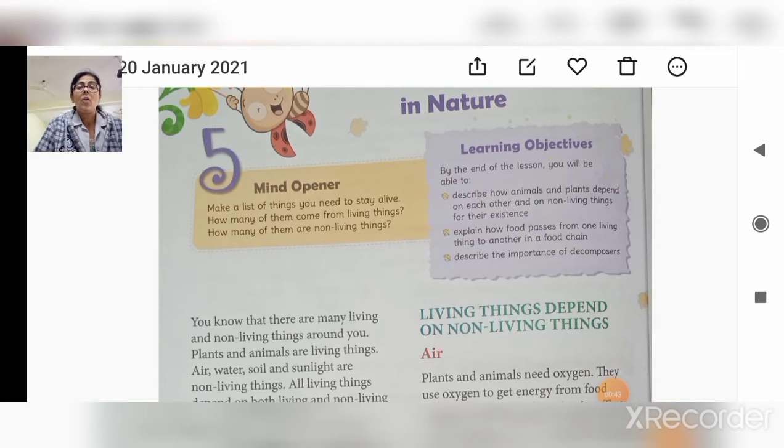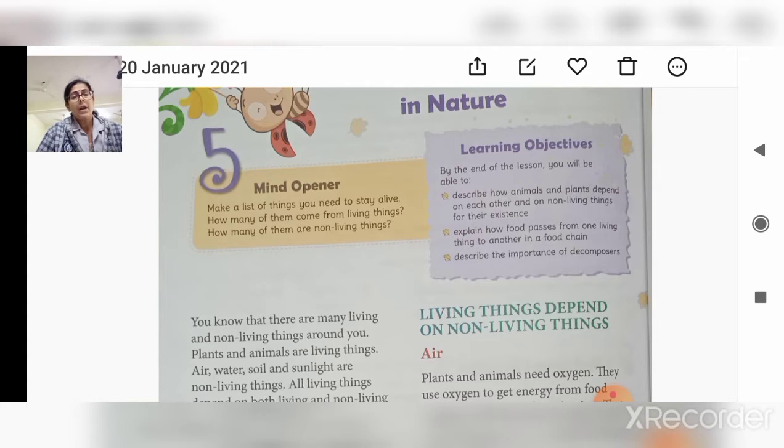So what are non-living things? Suppose air, water, soil, sunlight, right? These all are the non-living things. So we depend on these to survive. Both living things and non-living things depend on each other in many ways to survive, and that is known as interdependence. Animals need oxygen, means we also as animals, human beings and all kinds of animals require air to breathe, right? And water to drink.